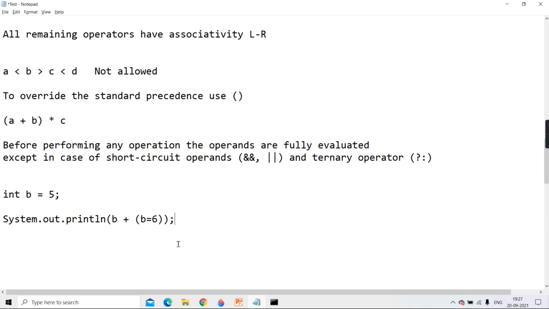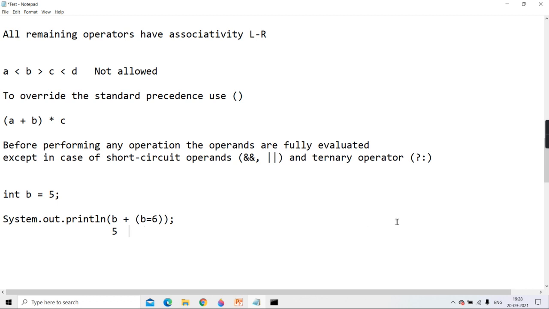Will it do full evaluation? Will it first evaluate this b? What is the result of that b? 5. Then it will come this side and assign 6 to b. Then what is the value of b now? 6. Then these two results are added and you get the answer 11.